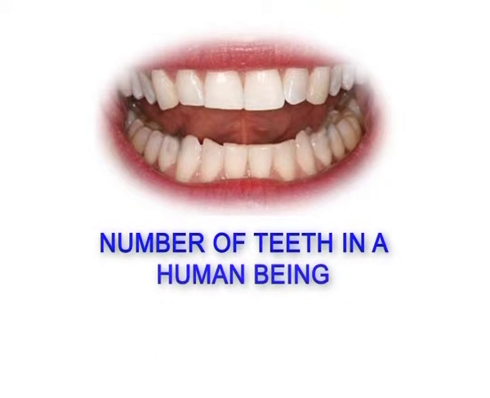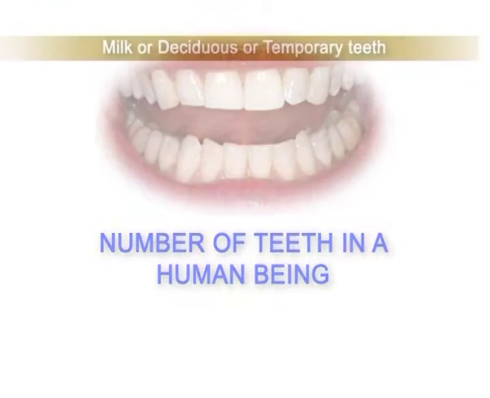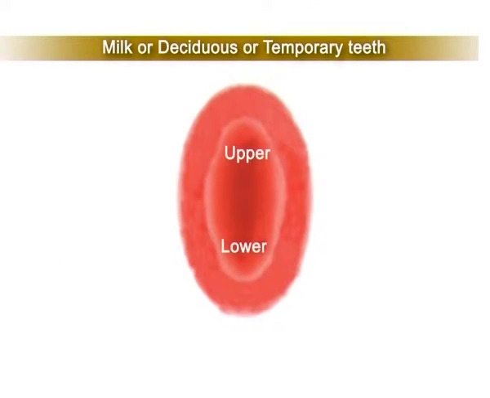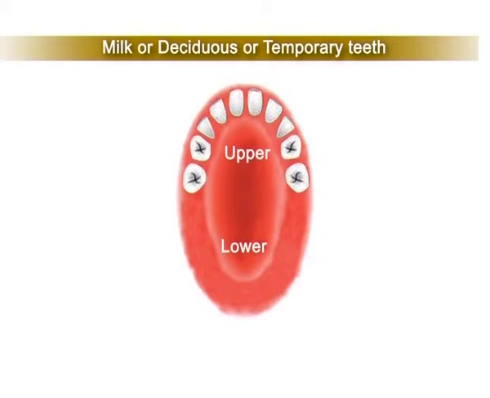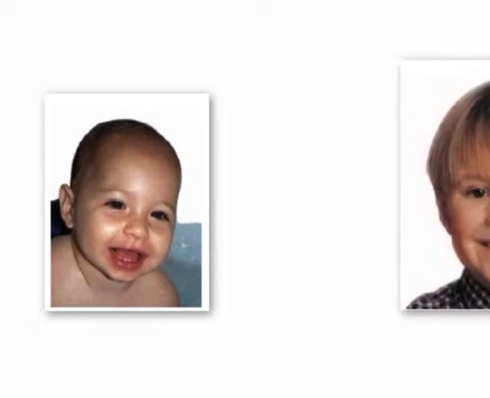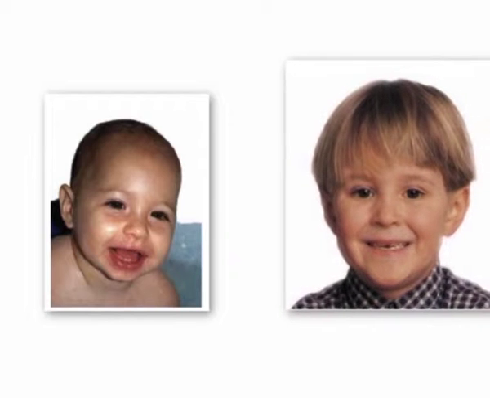Next comes number of teeth in a human being. The milk or deciduous or temporary teeth are 20 in number. 10 in the upper jaw and 10 in the lower jaw. The milk teeth begin to erupt when the child is about 6 months old and are all present by the end of the 24 months.